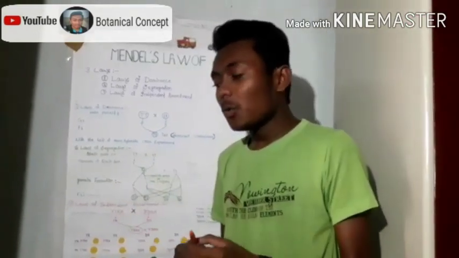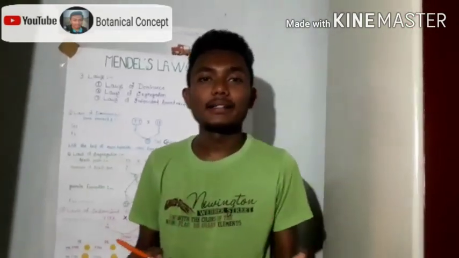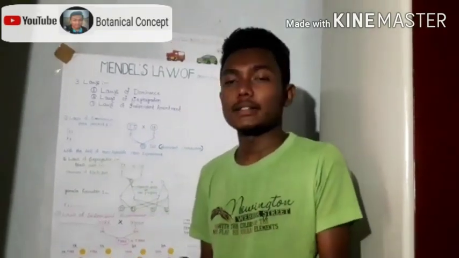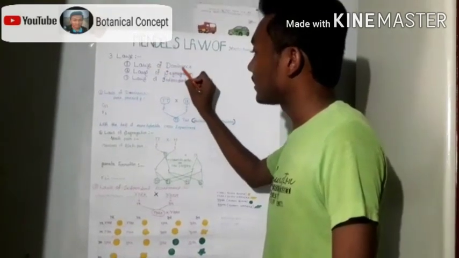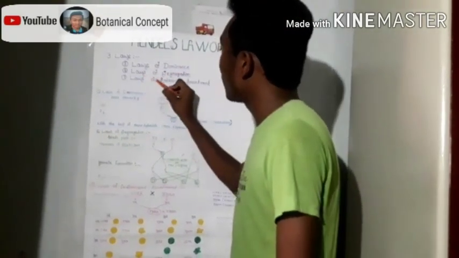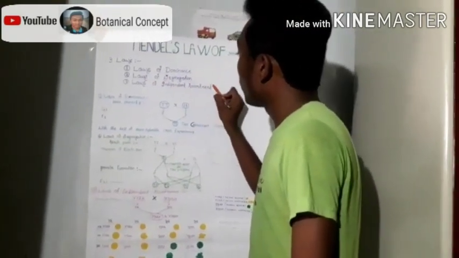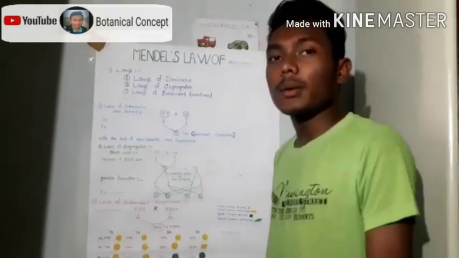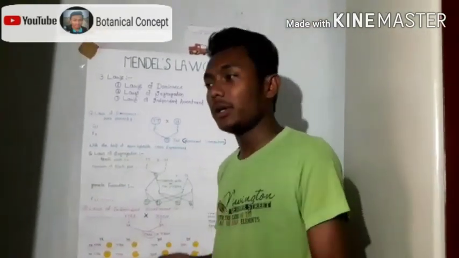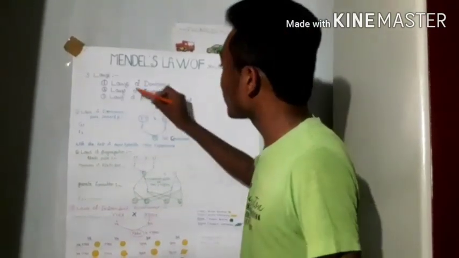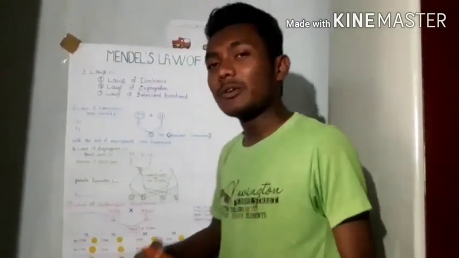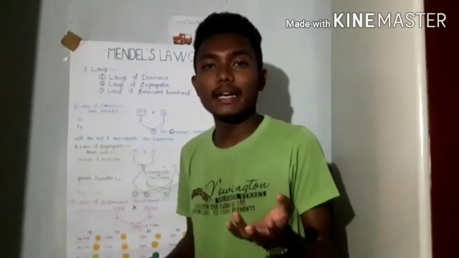So let's see what are the laws which were given by Mendel and which are known as the laws of inheritance. Basically Mendel gave three laws: the law of dominance, the law of segregation and the law of independent assortment. These are the three laws we want to talk about in this video, and we will discuss them one by one, right? So first, the law of dominance. Let's see what the law of dominance says.